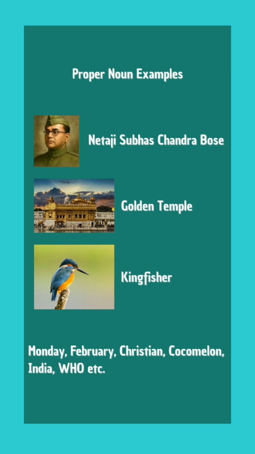So examples of proper noun are, for person, it can be Netaji Subhash Chandra Bose, indicating a particular person or persona. For place, it can be Golden Temple, indicating a particular place which is a temple. It has a name. For animals, it can be kingfisher because it is indicating which species of bird we are talking about. And Monday, February, Christian, Cocomelon, India, etc.